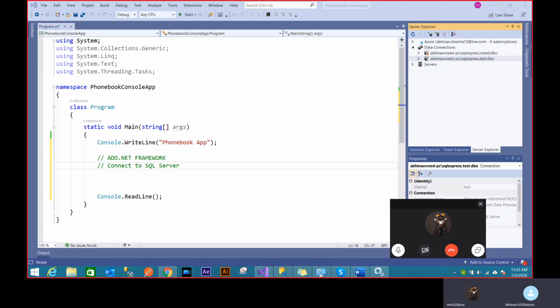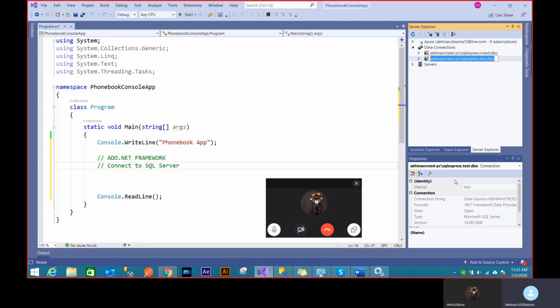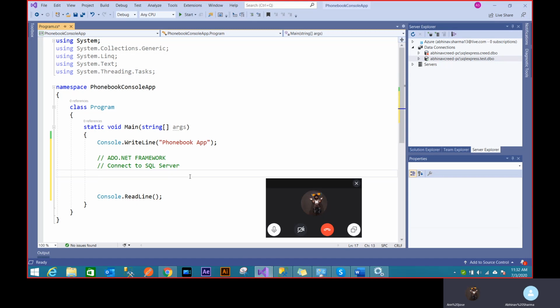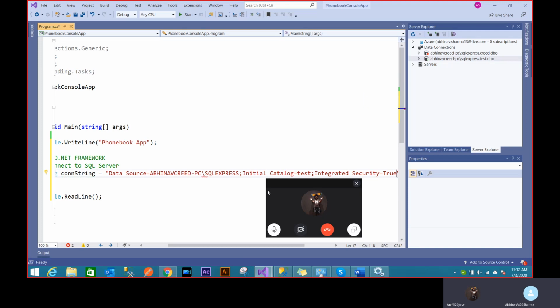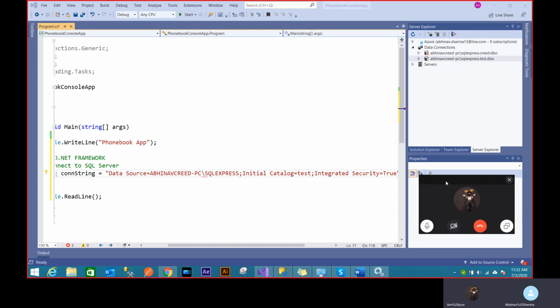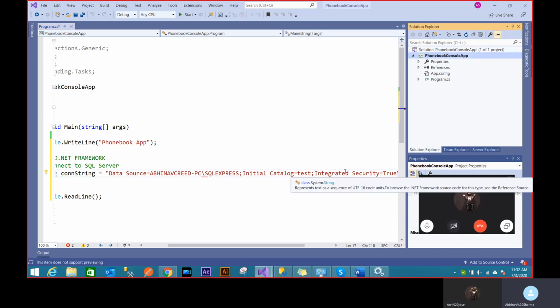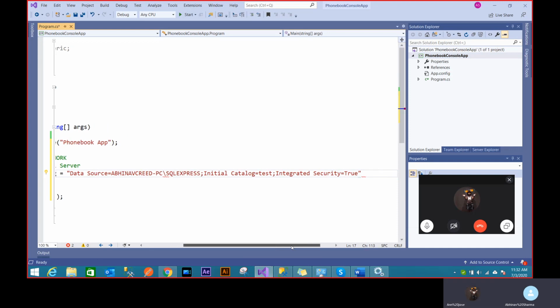Now what you can see is, if you click here, you'll see a connection string automatically. You can just copy that and put it in a string object, conString. Now you don't even have to write that. That's a pretty neat shortcut to get everything connected. Otherwise I would have to remember the syntax and write the whole integrated security part. Now it's all done for me.